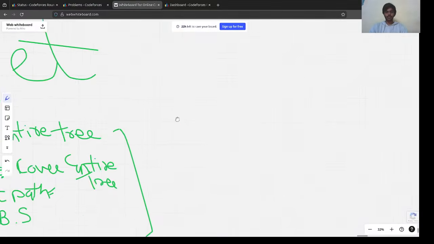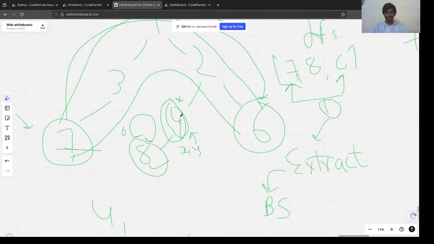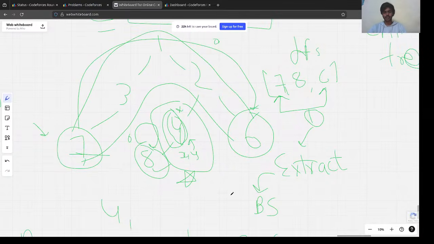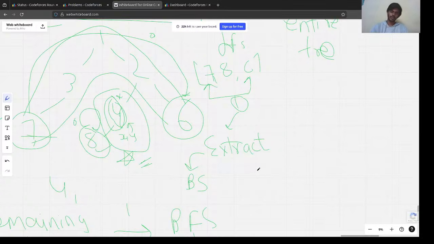There's also one observation here: in these trees, many of these trees exist where we were actually leaving nodes. This was also a key observation, apart from the binary search plus getting a simple path observation. I was just thinking, am I missing something in the solution? Just note down, this is also a very good observation that we were missing. And then we just have to extract it and basically do binary search on it.